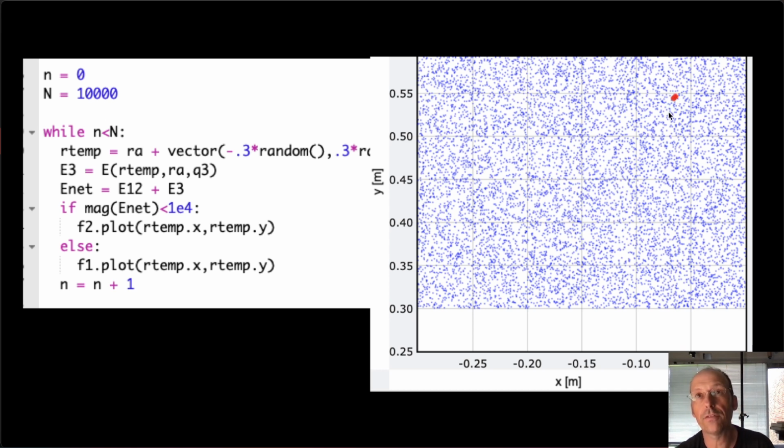So you can see I got a couple of solutions right there showing you where the electric field is 0. If you wanted to do this as a problem that you couldn't solve, you could then take those vector values and make a smaller box and do it again. You could keep doing it until you get a smaller and smaller, more approximate answer, and use Monte Carlo like that. So here you see all the points that did not have a close to 0 electric field, and those 2 did. It's kind of a fun way to think about solving problems, right? I'm just going to pick some random numbers and see if it works, and just pick some more random numbers.